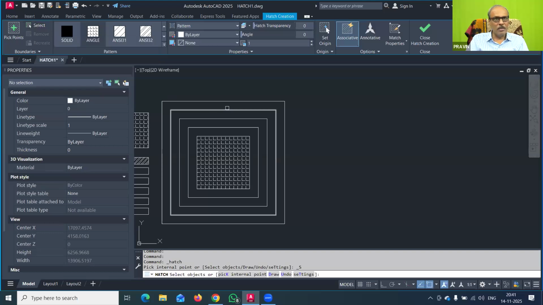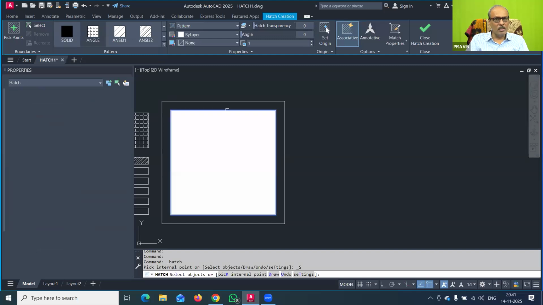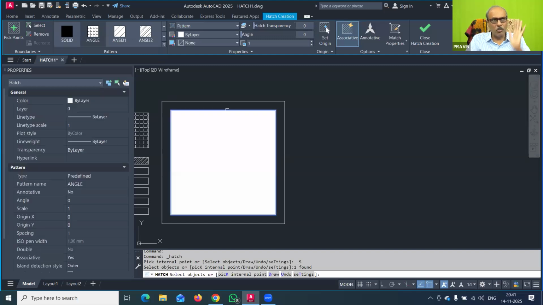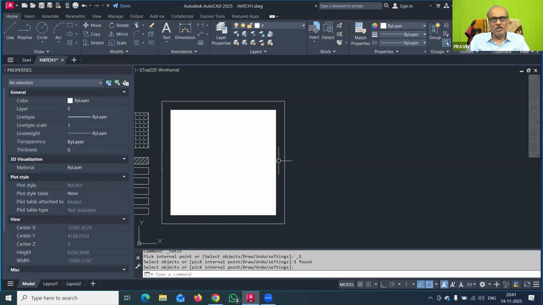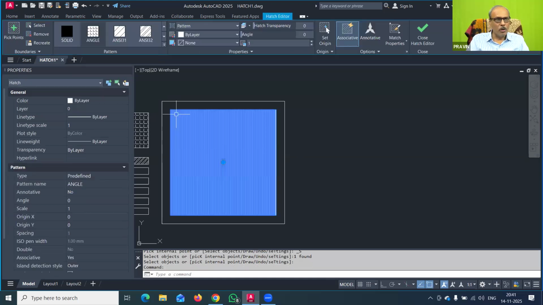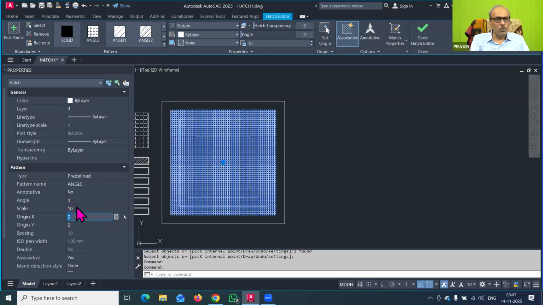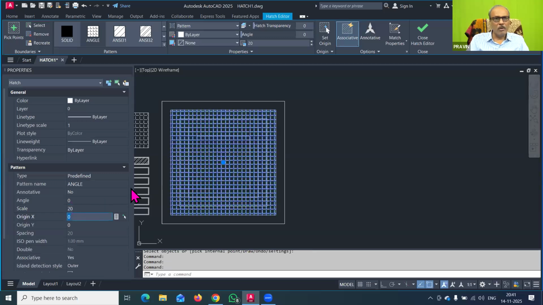You just see that I will select this boundary, meaning this rectangle was selected and the hatch happened there. Then I can either click another boundary, or I can press enter from the keyboard and the hatching is done. Now if this hatching is not properly appearing, you can select it and try to change the scale. I will type here, now the scale was 10. You can see that now my hatching is a little bit proper. Instead of that, I will go for 20. Now it is going again very much okay. I will type it for 50.